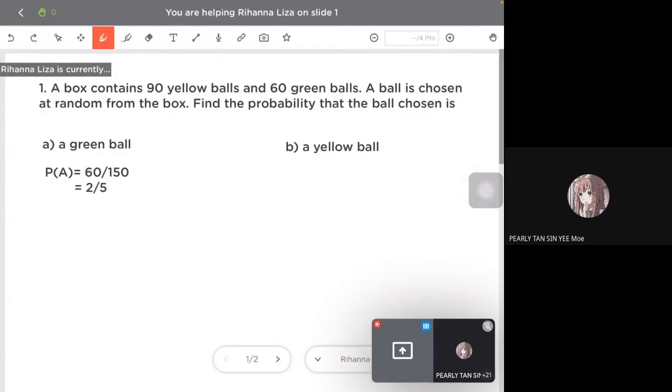Okay, Rahana is done already, the first part. Is it correct? When you use a calculator, you must get the simplest form.